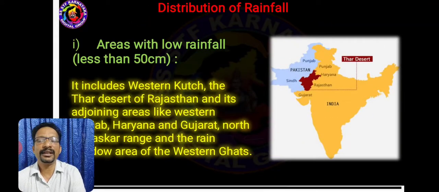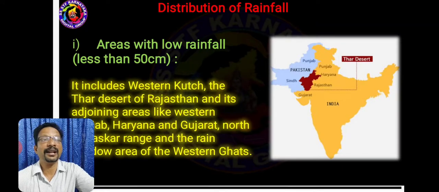Now let us study the distribution of rainfall in India. Rainfall can be divided into three divisions. One is areas with low rainfall, that is less than 50 centimeters in a year. Main areas are Western Kutch, Rajasthan desert, then parts of Western Punjab, Haryana and Gujarat, and also north of the Zaskar range and so on.